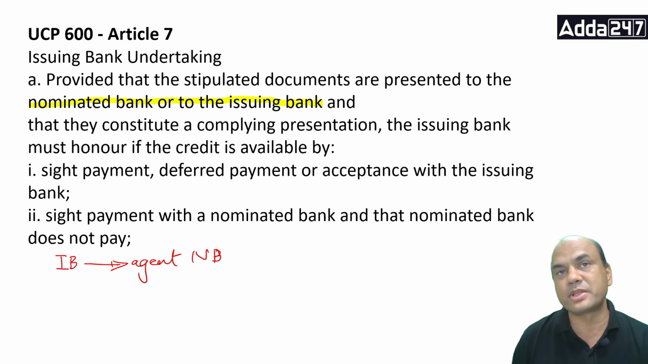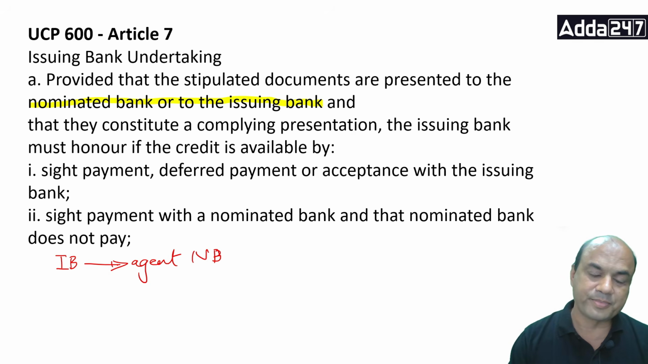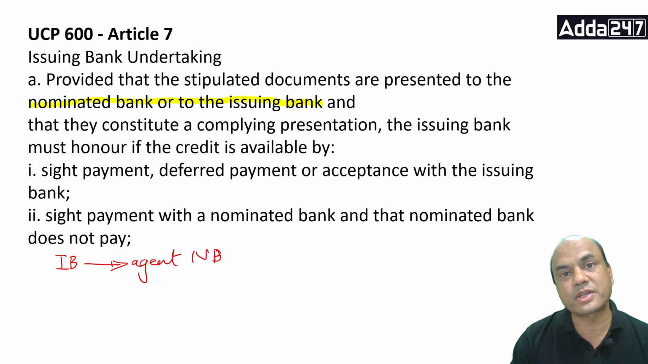So if the agent is the nominated bank, then whatever the actions of the agent, the principal is responsible. If you buy insurance from some agent and that agent commits some fraud or mistake, then whom do you hold responsible? That agent, or that company? The insurance company. You will obviously file a case against the insurance company. Why? Because that is the principal. Same thing here. The nominated bank is the agent of the issuing bank.